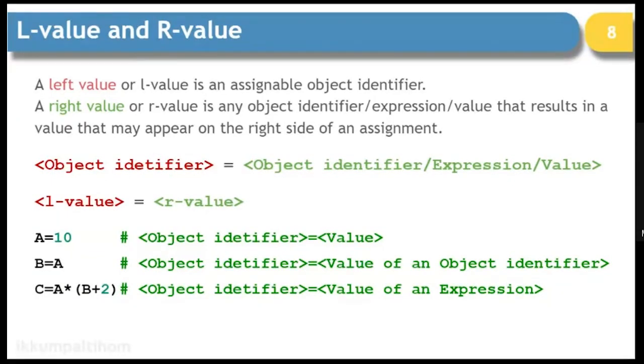When you print C, the final value of C after calculating the expression comes out. So the object identifier acts as L value, and object identifier, expression or value acts as R value. In the assignment operation, the L value is A and the R value is 10.